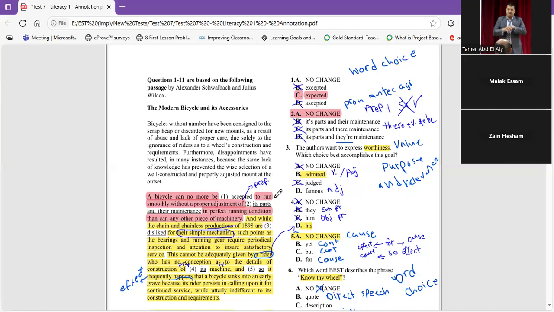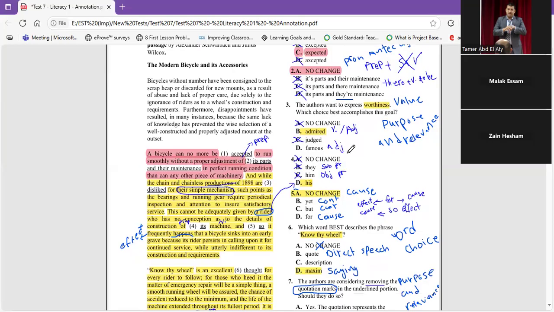Let's find A, that we said maybe the answer. It says "of its parts and their maintenance in perfect running condition." Yes, here we have two possessives before and after with a noun. It can be. Why is C wrong? Because it says "its parts and therefore a place." So it's wrong. So the answer is going to be A. So now the hypothesis succeeded.